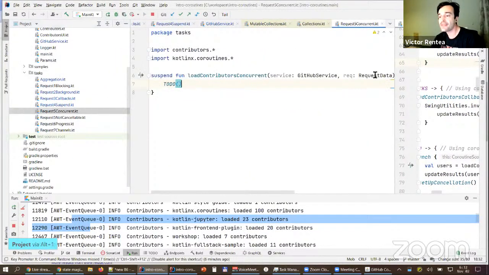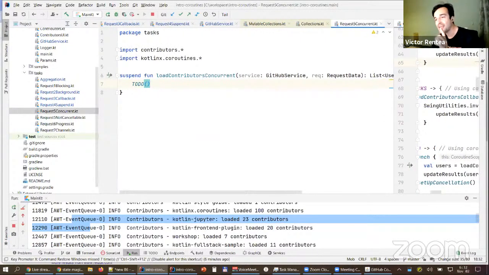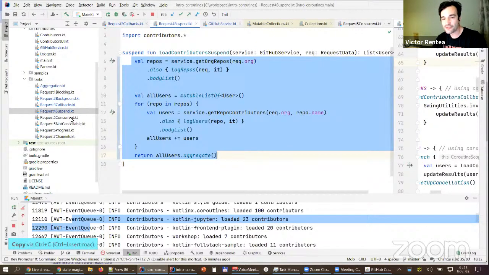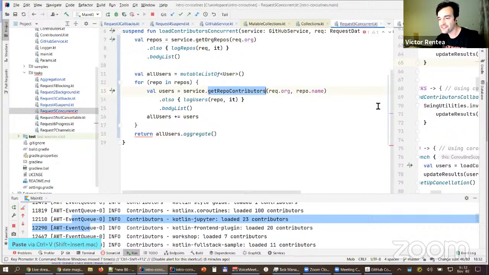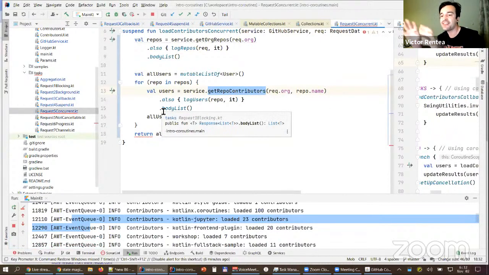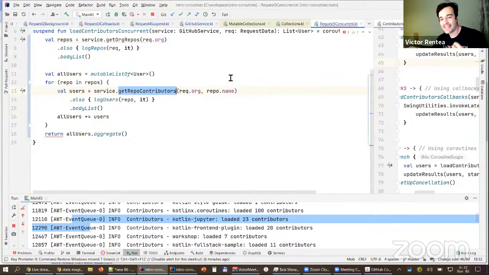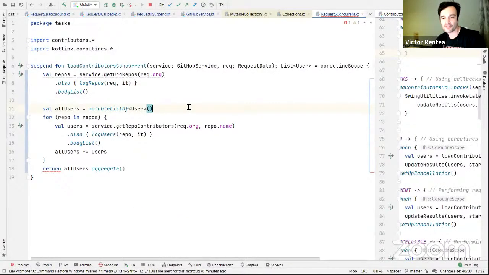What if I want to do the retrieval from different repositories on different threads, on different coroutines, in parallel? So let's copy paste the code that we had already, and let's try to make it such that here, when I fetch the contributors, I fetch them in different threads. Not threads. This is my Java background screaming over here. In different flows, different coroutines, parallel coroutines. How can I do that?